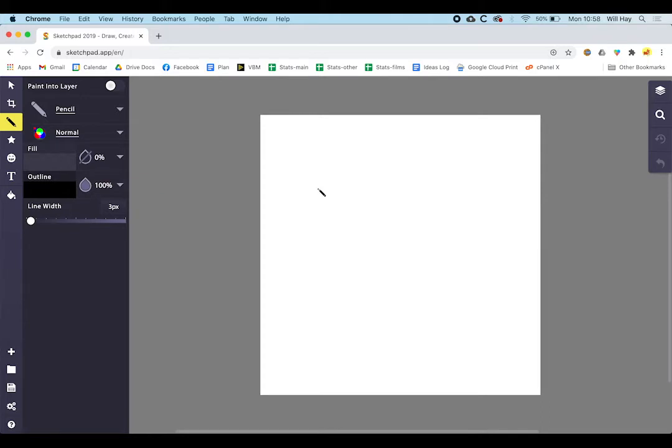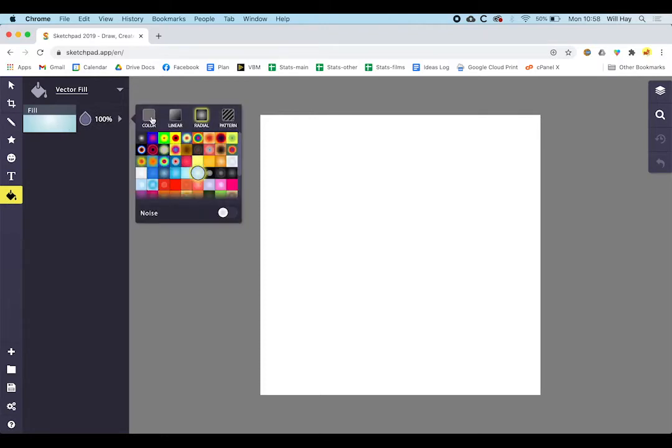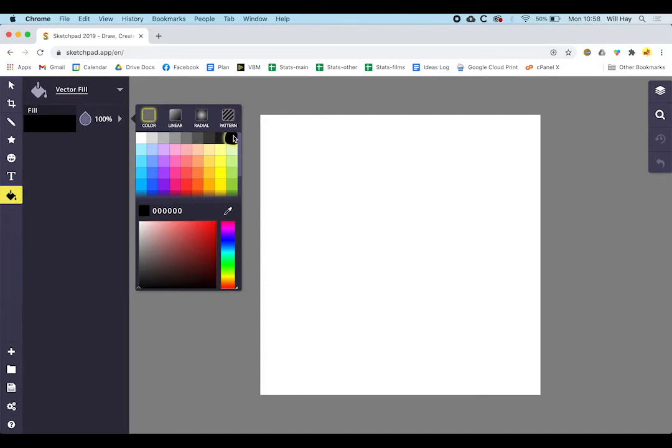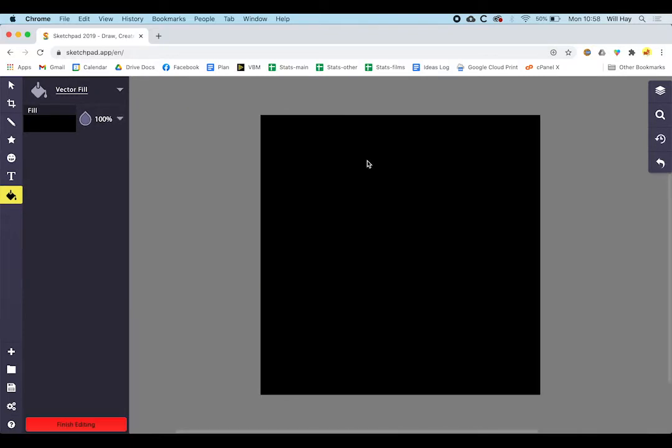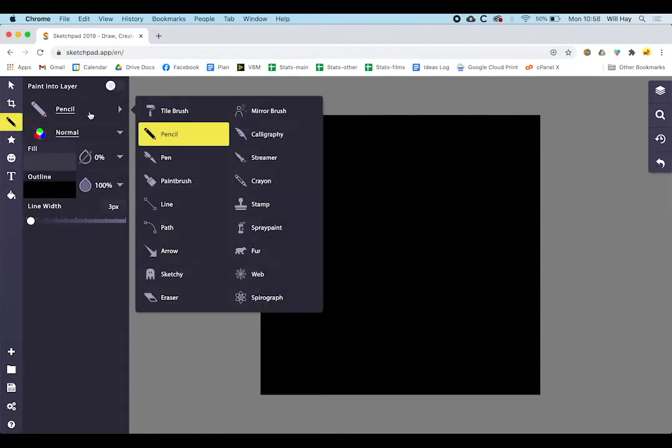Now, with a fireworks display, the first thing is you need the background to be black. So I'm going to go to Fill. I need to select a solid colour and black. Click in the area and we're done. Right, now we need to start drawing. So go to the pencil. I'm going to change it to a paintbrush.